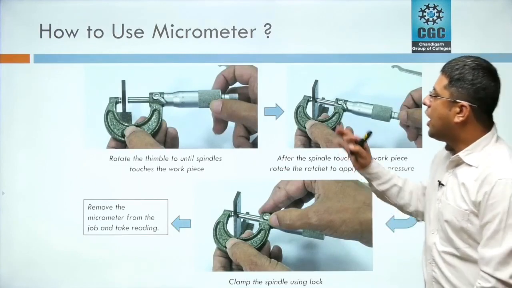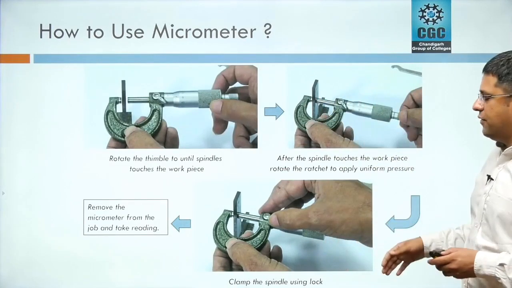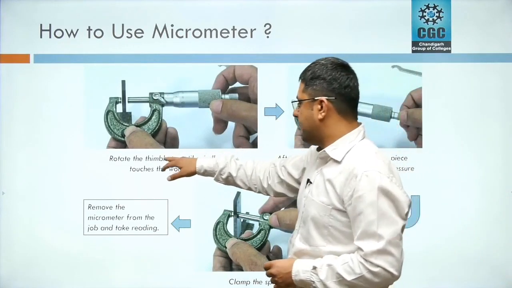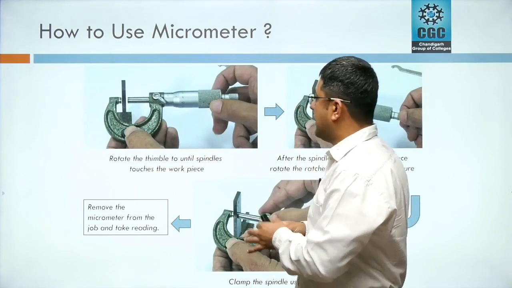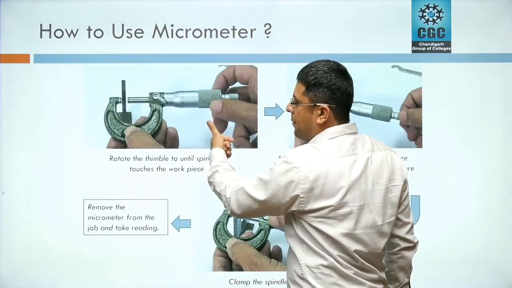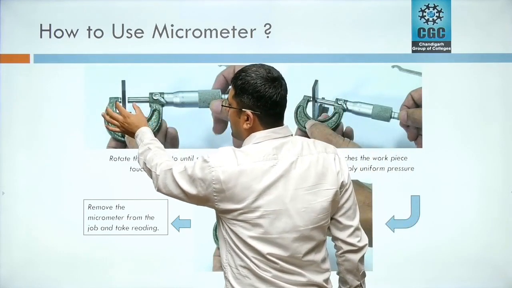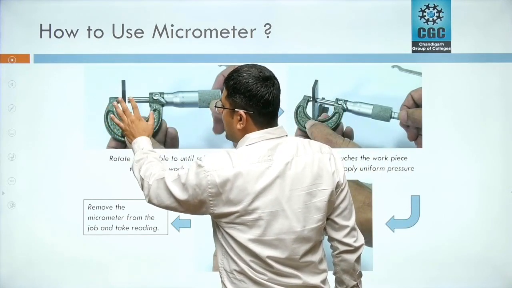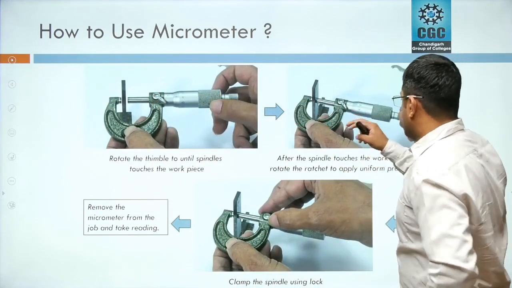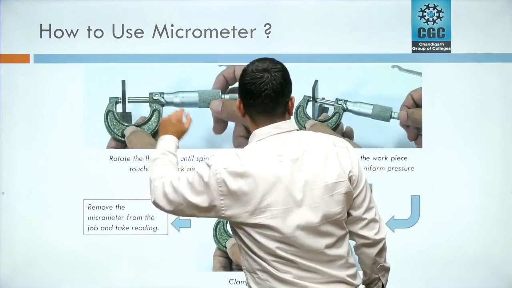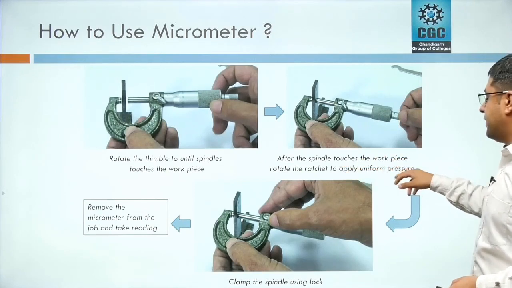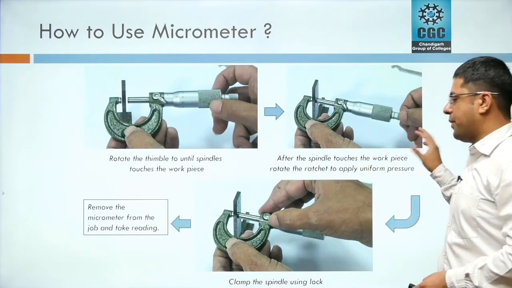Okay. Now, how to use a micrometer? With the help of these 3-4 figures, I'll try to explain how to use this device. Number one is to rotate the thimble until the spindle touches the workpiece. First of all, we have to rotate this. There is a knurled portion on this thimble. We have to rotate this thimble until both of our anvils touch each other. After that, when it's going to touch the part, then we have to use the ratchet mechanism. After the spindle touches the workpiece, rotate the ratchet to apply uniform pressure.